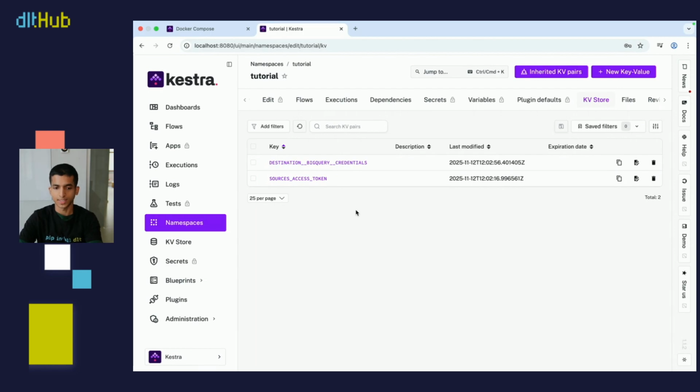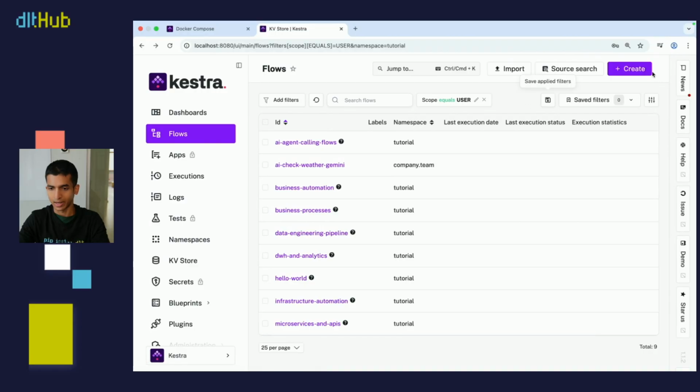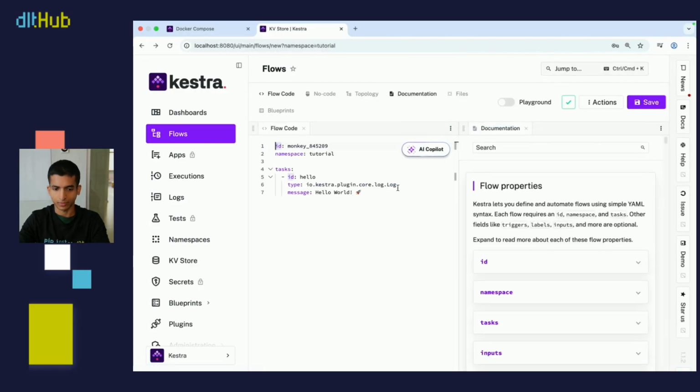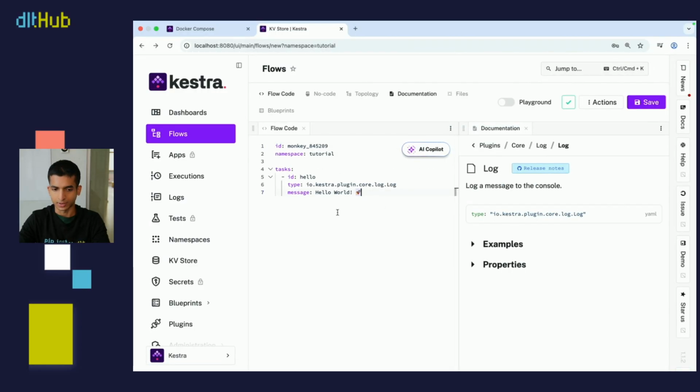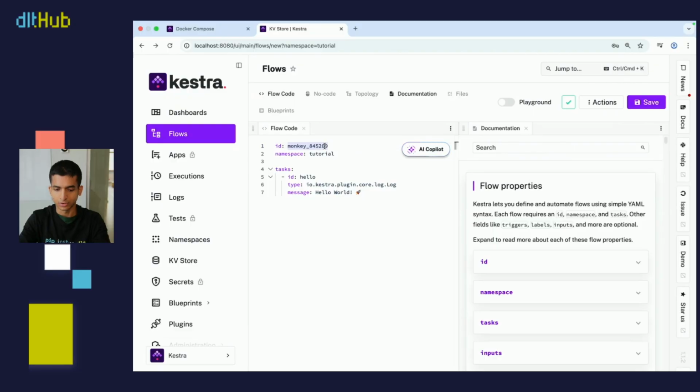So I've added all my credentials. The GitHub token is here and the BigQuery credentials are here. So that concludes our setup. We can now get started with writing our flow and running our pipeline in Kestra. To do that, I'm going to go to the flows tab here and I'm going to create. Now, as you can see, we already have our boilerplate config provided here. So I'm just going to change this ID to be Kestra pipeline run.